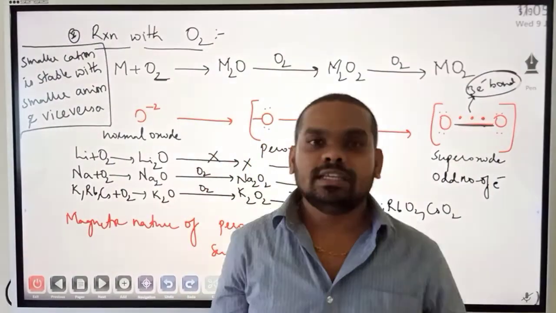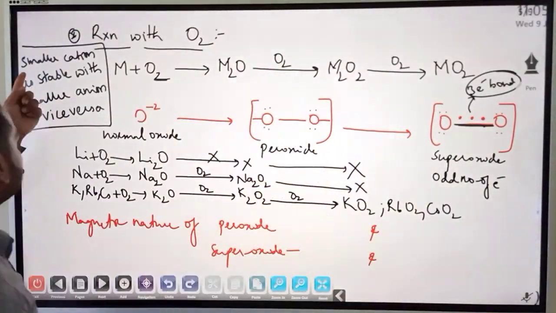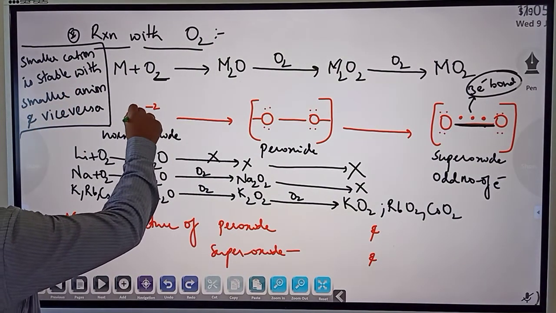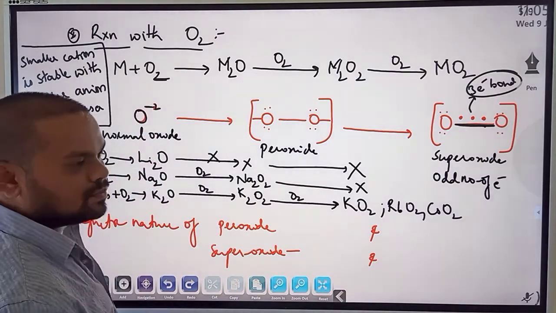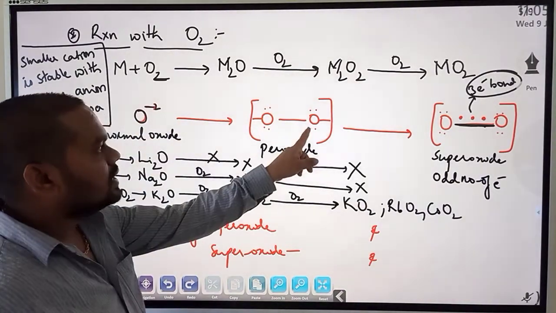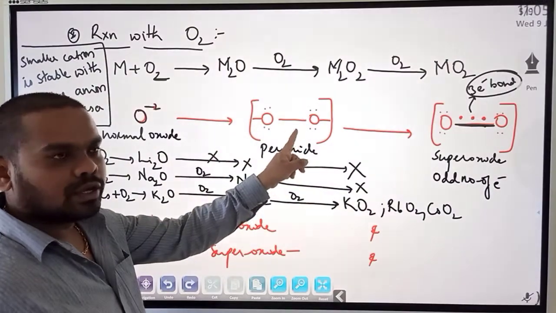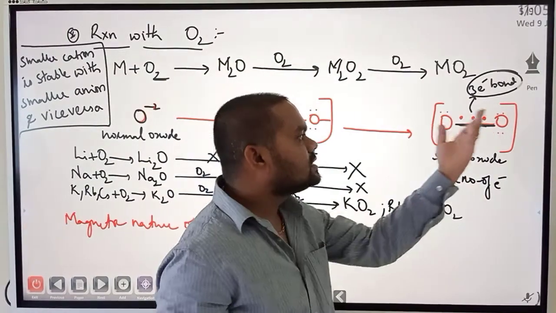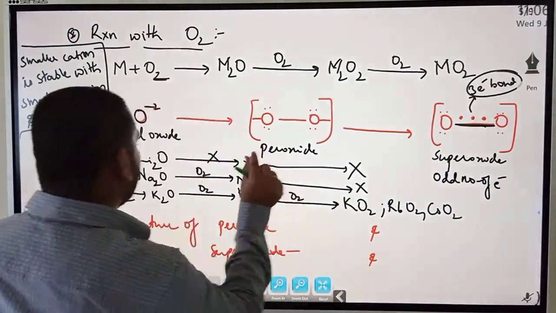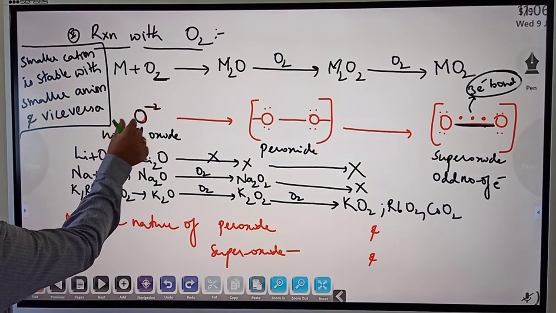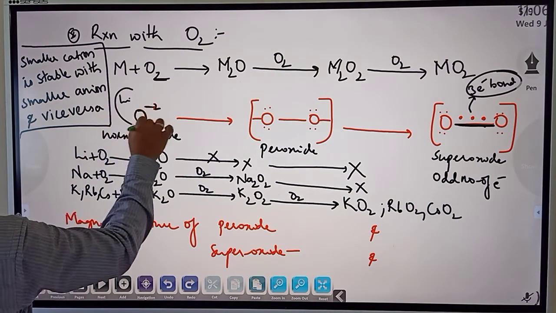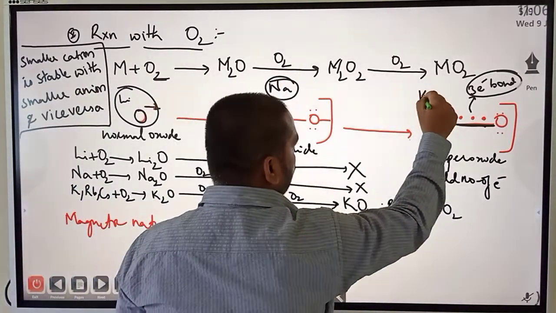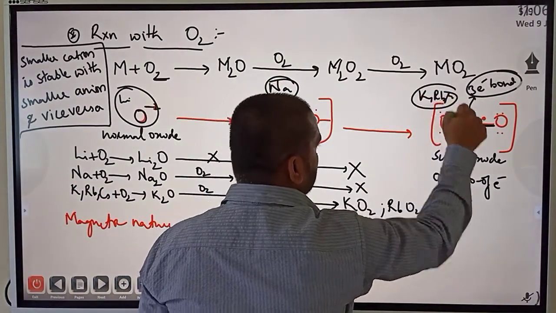In lithium's case, the smaller cation is stable with the smaller anion. So oxygen with a negative charge is smaller in size. Oxygen with double negative, like 2 oxygens, means a little bigger in size. Here also I have two oxygens and the charge is still greater. So a smaller cation is stable with a smaller anion. Lithium would love to go with this. Sodium would love to go with this. Potassium, rubidium and cesium would love to go with this.